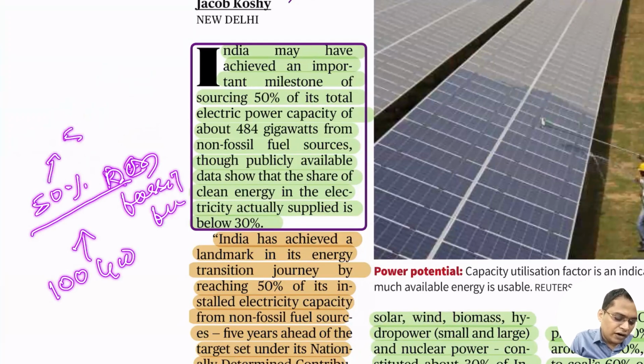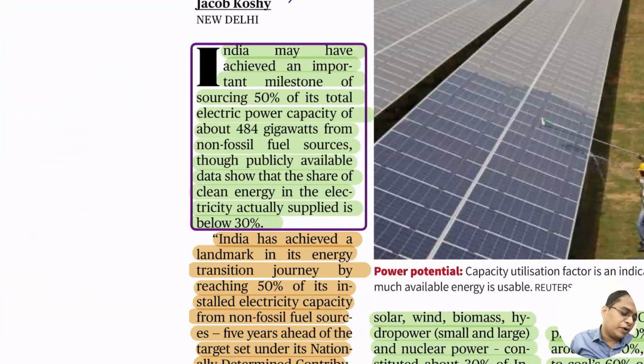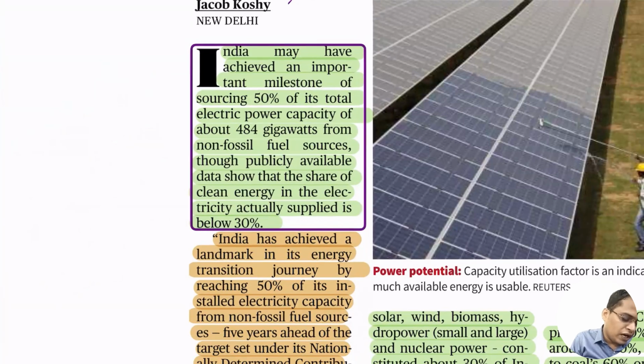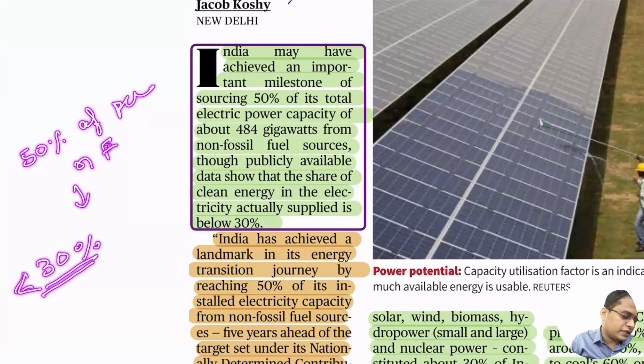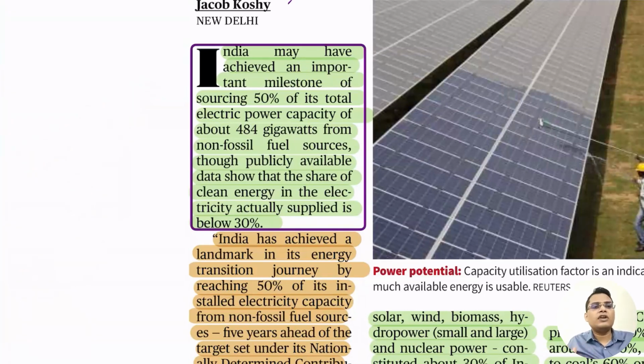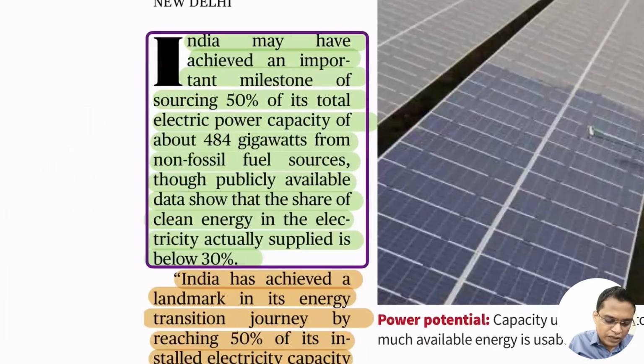That means 50 gigawatt from non-fossil fuel. So that is what we have achieved. But what is the problem? Though we have achieved 50% of installed power from non-fossil fuel, the power actually generated from non-fossil fuel is less than 30%. That means though we have installed a lot of power, the majority of demand is not met by non-fossil fuel, but still met by coal power. So this is the importance of the article.